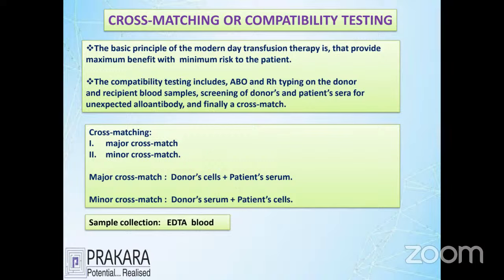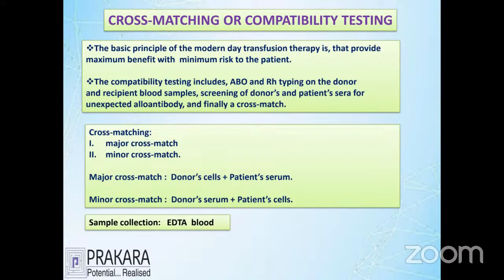What do we have to do for major cross matching? Donor red cell and patient serum are added together, and this is the major cross matching. Minor cross matching is the donor serum and patient red cell added together. In both categories, mixing one red cell with one plasma, we come to know whether the antigen and antibody reacted, whether there is agglutination, compatibility or incompatibility.